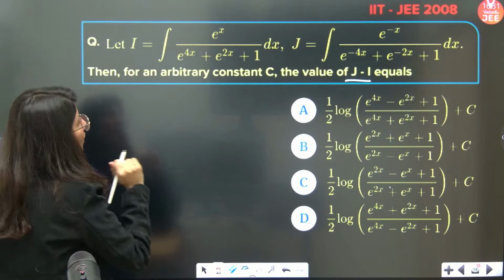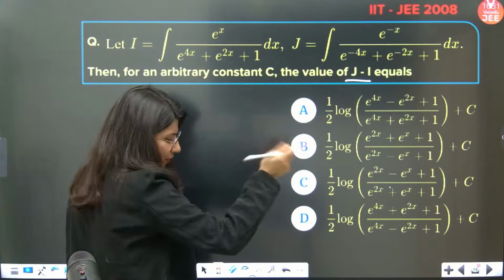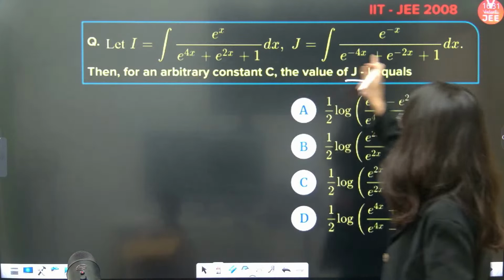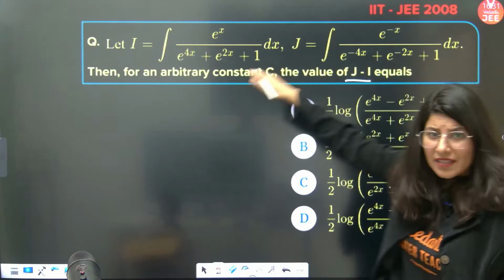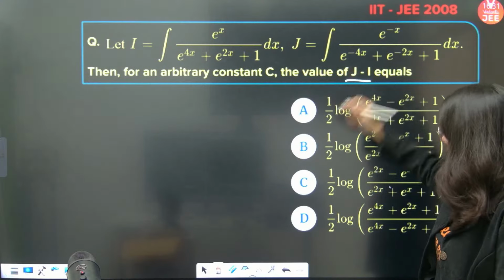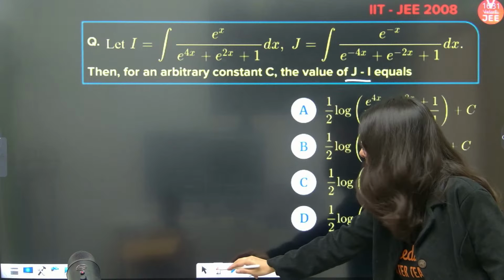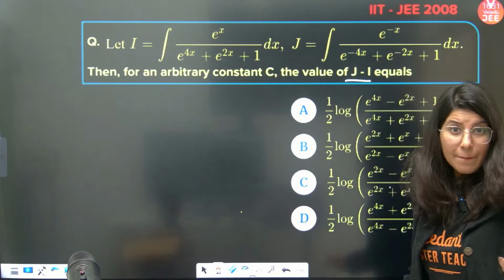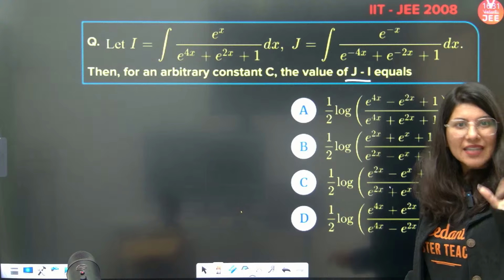Correct. Now, there is a difference actually. If you carefully observe I and J, and obviously J minus I, you have to perform the subtraction. What is going to happen is that the denominators are not the same, but the good news is you can make the denominator the same.